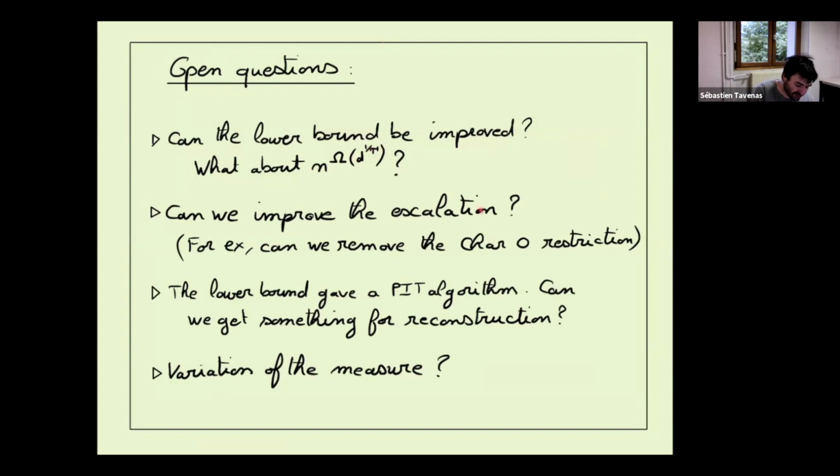So in the proof there was the escalation. Is there some way to improve the escalation? For example, can we remove the characteristic zero restriction? Like that directly, no, but maybe there's something we can say.